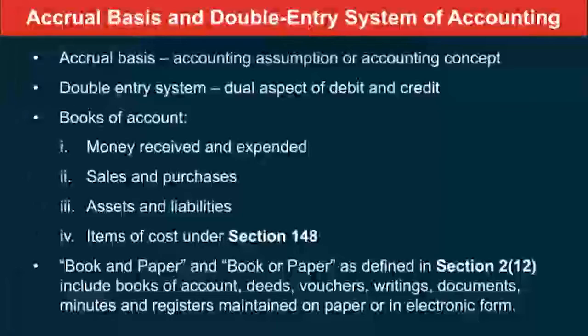Further, books and papers, or book or paper, is defined under section 2 subsection 12. It says it includes, remember, it's an inclusive definition, meaning more things could be added. Books of account, deeds, vouchers, writings, documents, minutes, registers, everything is included in the term books and paper, which is either maintained on paper form or in electronic form.